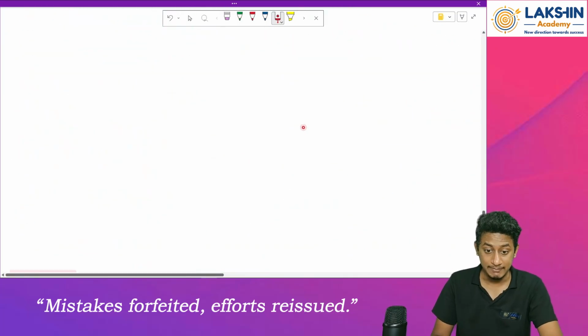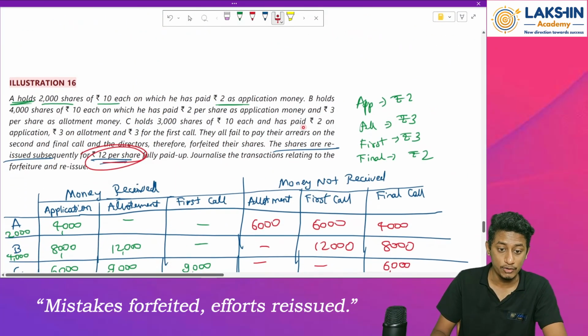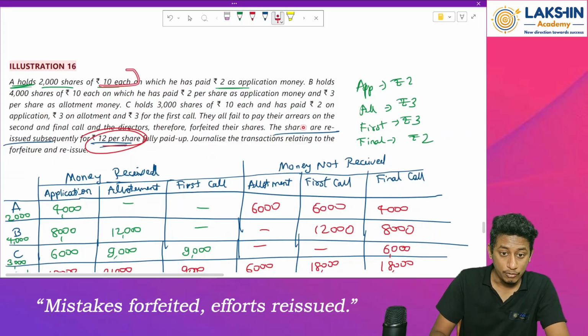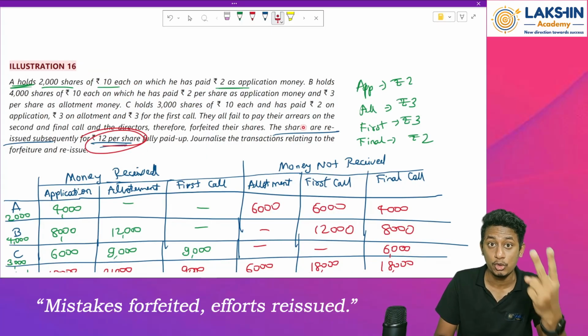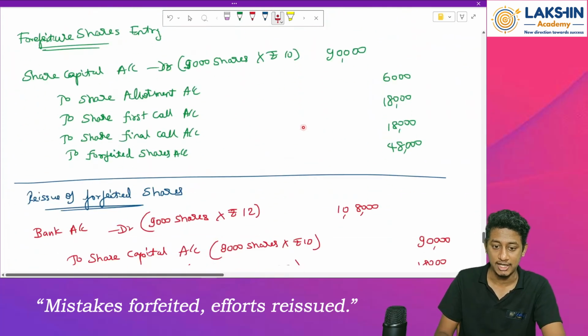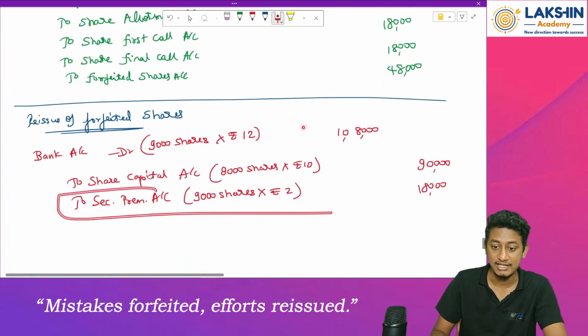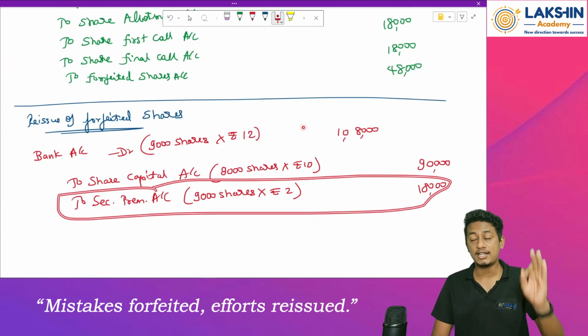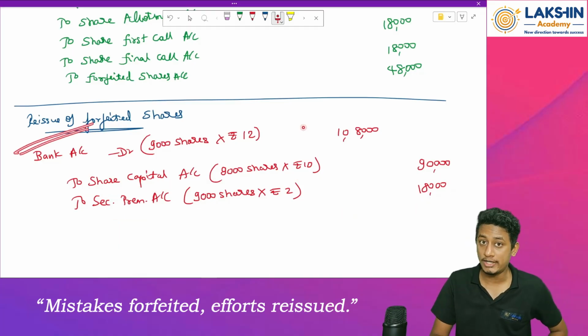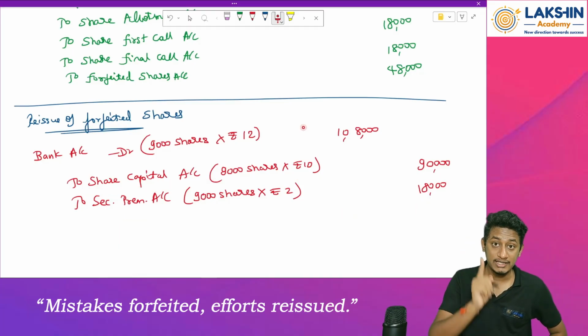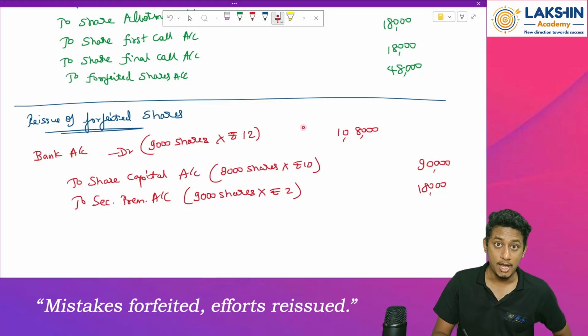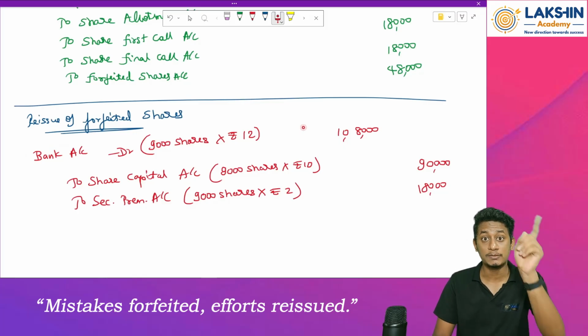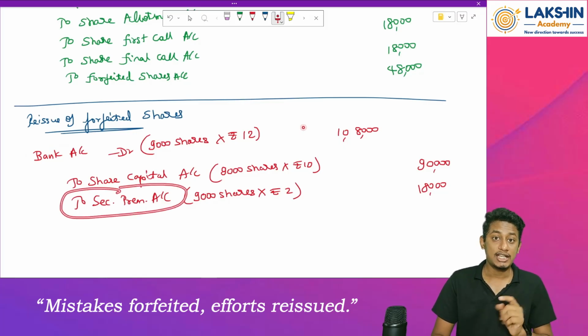But in this case, rupees 10 worth of share we are issuing at rupees 12. So 2 rupees is the premium charged for the shares. That is why there is no forfeited shares account opened in the reissue entry. Remember this, okay? Only when there is a loss, we will open forfeited shares account. But when there is a profit because of the securities premium, we will open securities premium account.